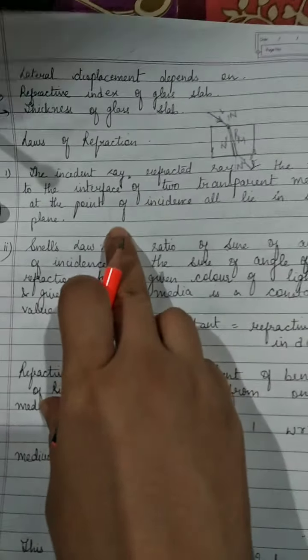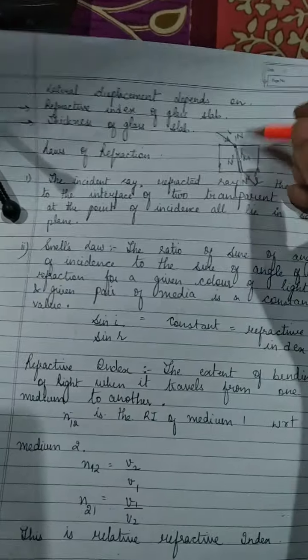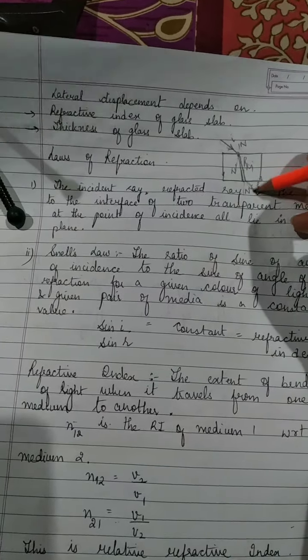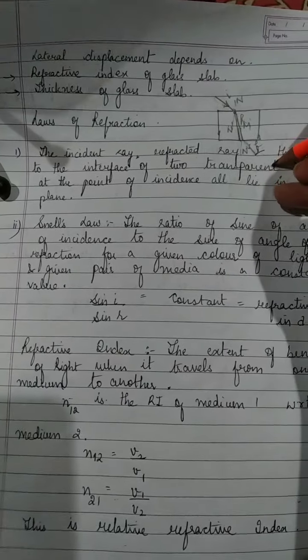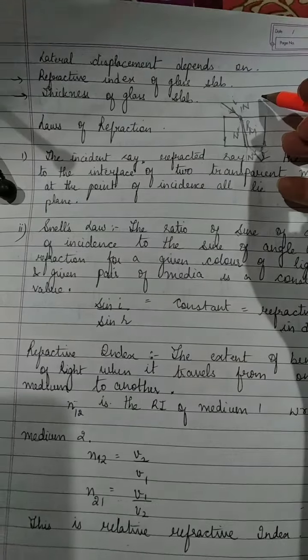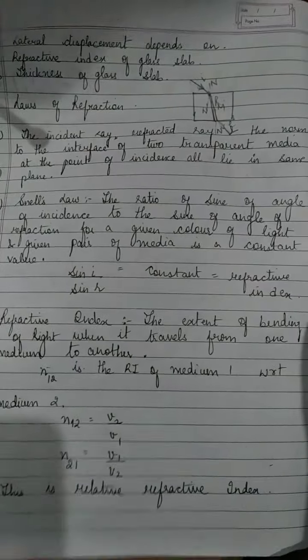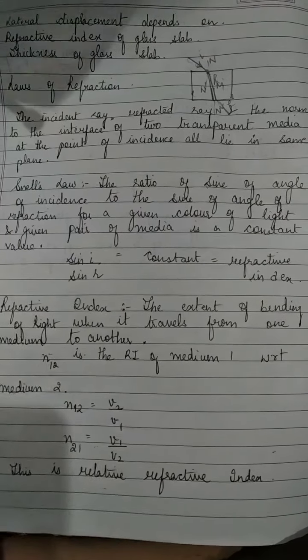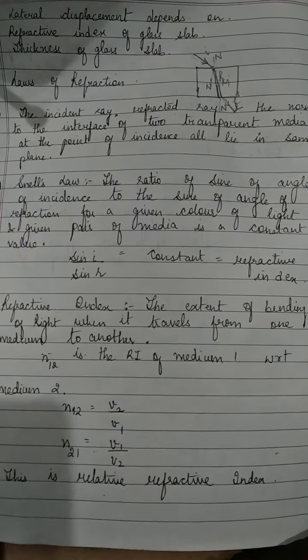So basically we are talking about the incident ray, the refracted ray and the normal, because for the second interface this will act as an incident ray, and this emergent ray which we were talking about becomes the refracted ray, and these are the normals. So there are basically three things: the incident ray, the refracted ray and the normal, at the point of incidence of the two transparent media, and they all lie in the same plane.